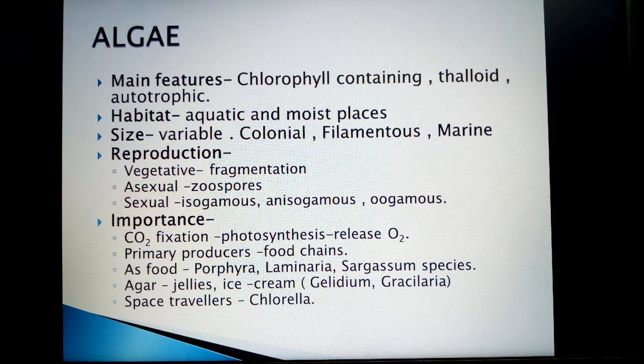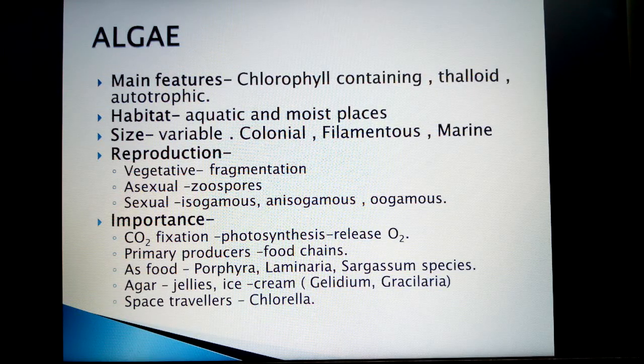Asexual reproduction is by zoospores, which are flagellated and motile, whereas sexual reproduction is of isogamous, anisogamous or oogamous type.